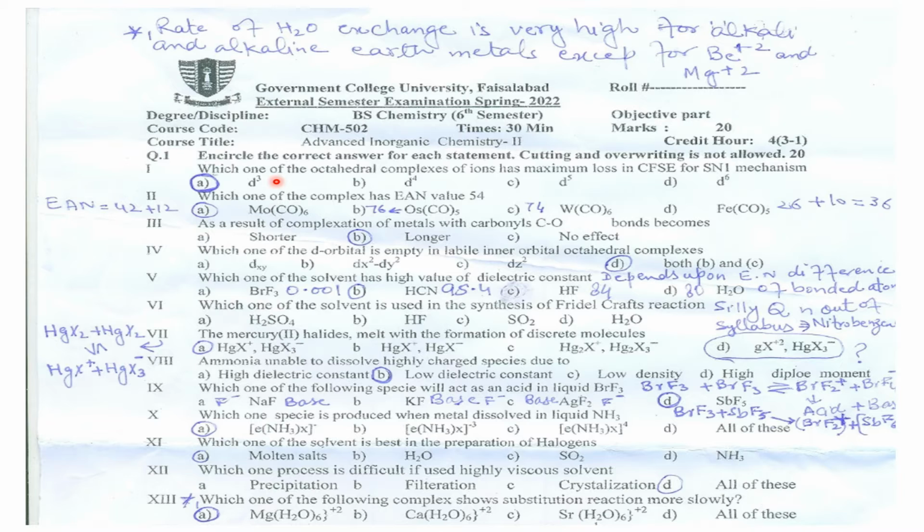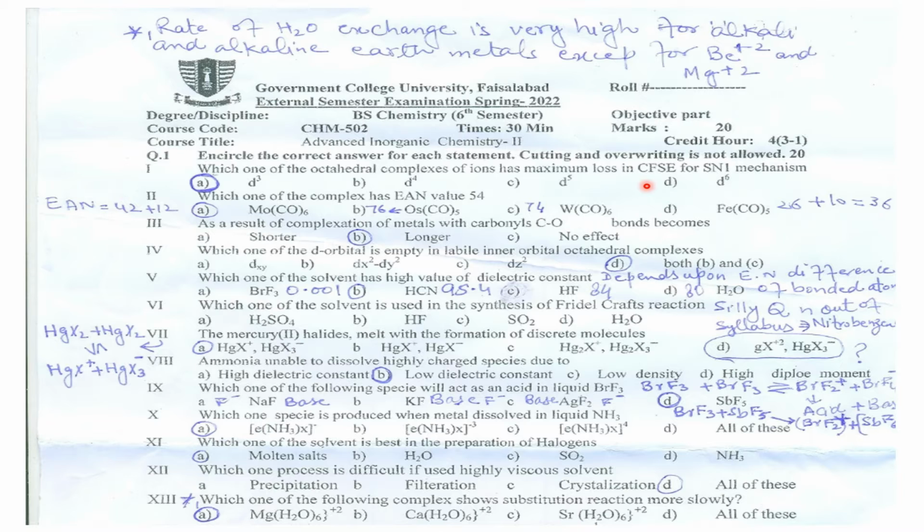So if we talk about a high spin complex, then for an octahedral complex in which the configuration of the metal atom is d3, it will have maximum loss in crystal field stabilization energy.